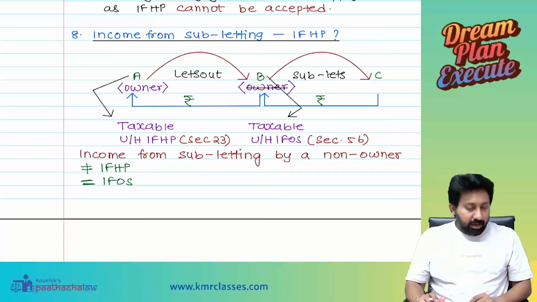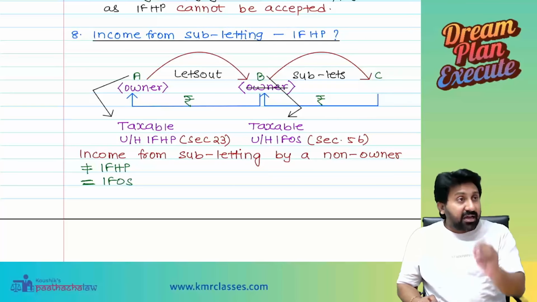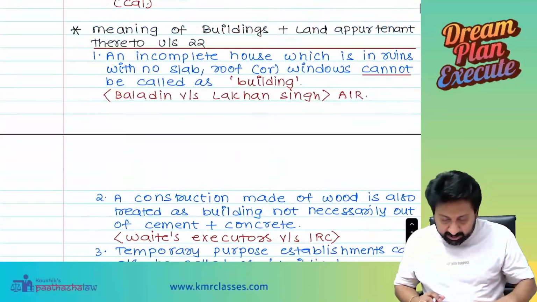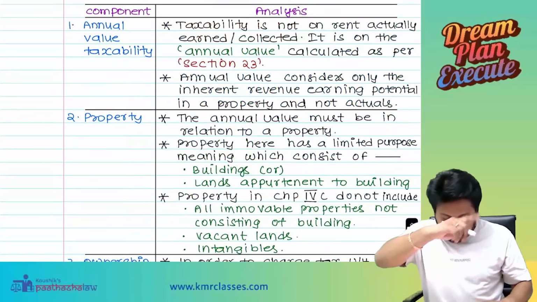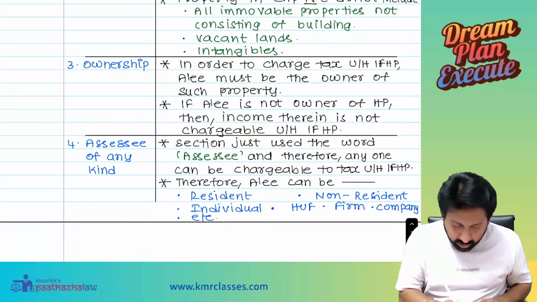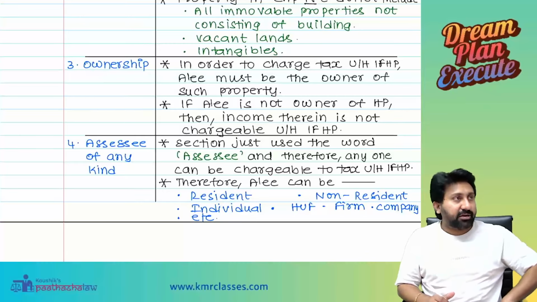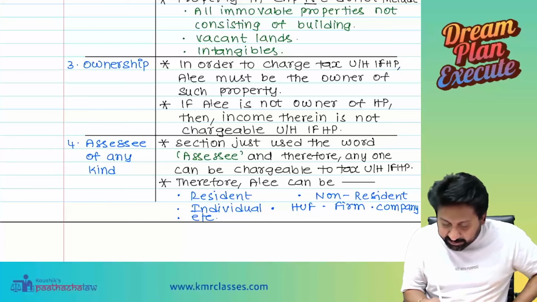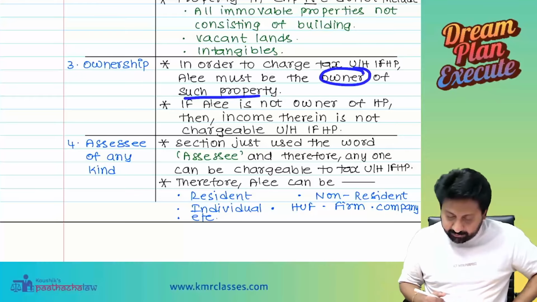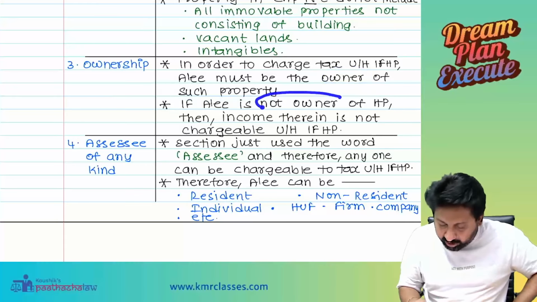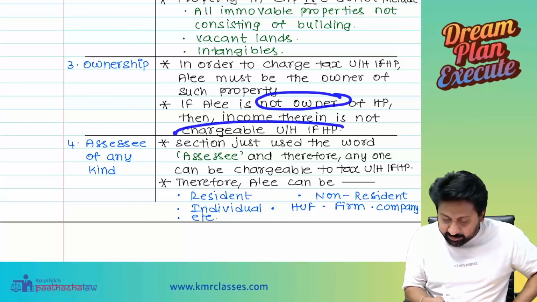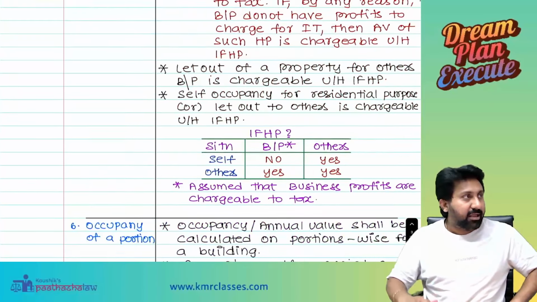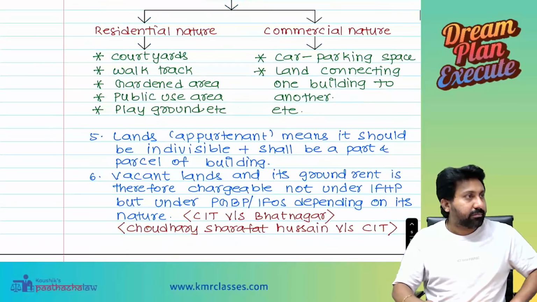In order to charge tax under the head IFHP, some basic conditions are there. Ownership is one of the conditions. In order to charge tax under the head IFHP, the assessee must be the owner of such property. If the assessee is not the owner, then income is not chargeable under the head IFHP. Now see the point.